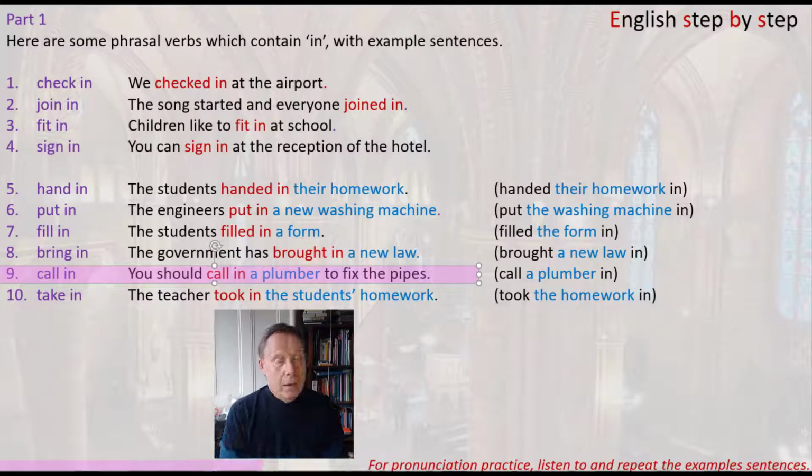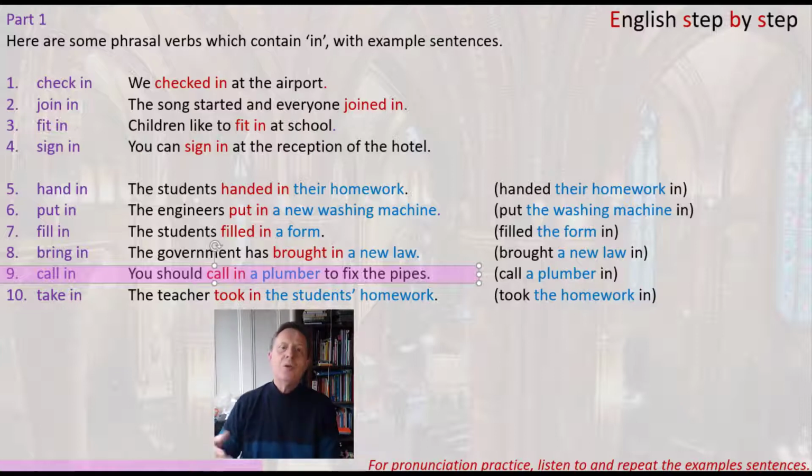Number 9, call in. Well, the verb call is normally used for using a telephone to contact someone. So in this case, it means using the telephone to contact someone to ask them to come to your house or to come to the place where you work. Let's look at the context sentence. You should call in a plumber to fix the pipes.